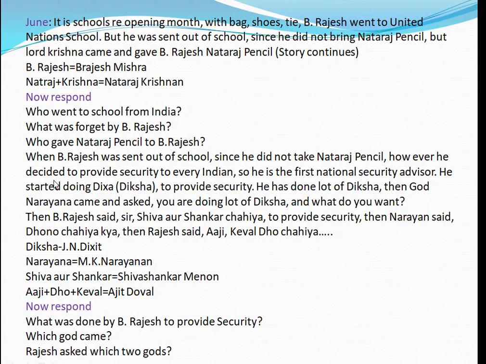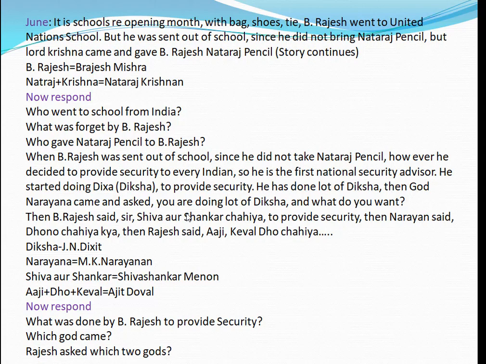Now, the story continues. When B. Rajesh was sent out of school since he did not take Natraj pencil, he decided to provide security to every Indian. Okay, so these United Nations people sent me out. Anyway, I have to provide security to every Indian. So he is the first national security advisor. So he started doing Diksha to provide security. So what is being done by him?